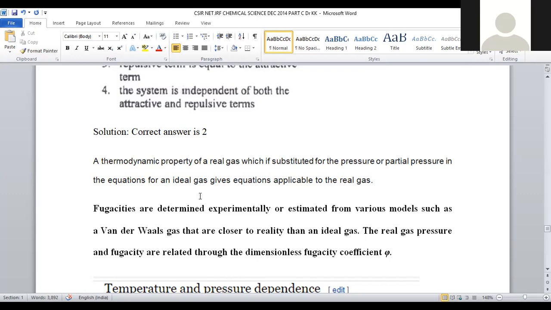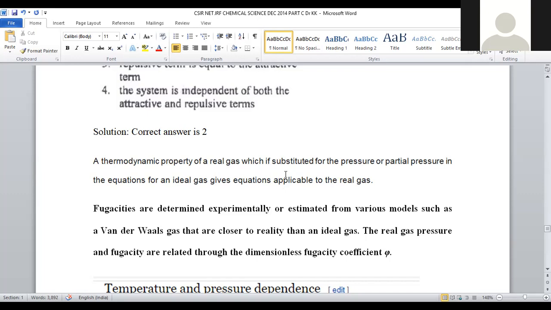So what is the main difference between ideal gas and real gas? An ideal gas is one which, by maintaining ideal conditions, obeys all the gaseous laws. If any gas deviates from the ideal gas laws, then it is said to be a real gas. So real gas behavior depends on the pressure and the temperature conditions. If we apply low pressure, all the particles are well apart and there are no attractive or repulsive forces, so it is considered an ideal gas.